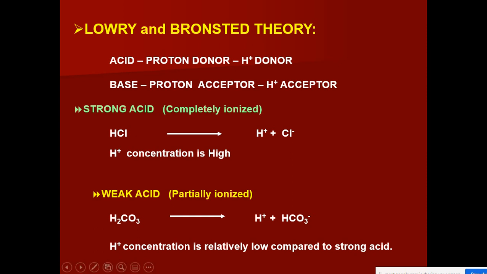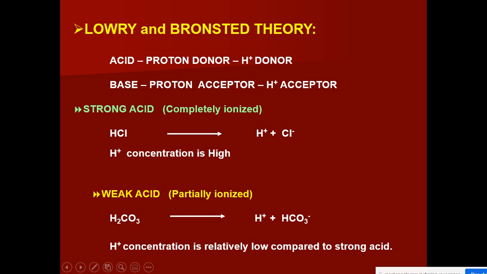So there are two hydrogens, but only one hydrogen is ionized, the other hydrogen cannot be ionized. So this is partial ionization. So this is an example of weak acid. In weak acids, the hydrogen ion concentration is relatively low compared to strong acids. So a weak acid undergoes partial ionization, whereas strong acid undergoes complete ionization.